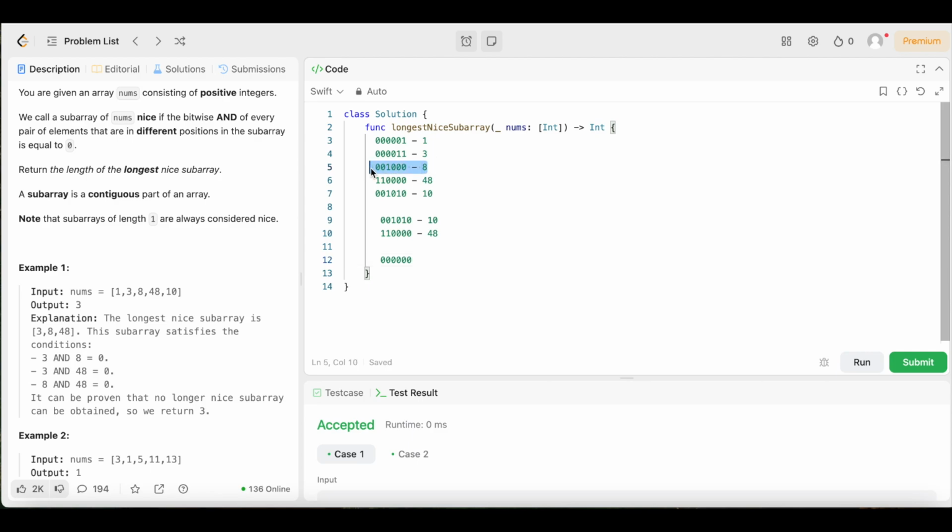So let's see if we put the 8 right here. 10 is not going to work with the 8, because as you can see right here, it would go 0, 0, that'd be 0, 0, 0. But right here, we have 1 and 1. So we put a 1, then 0, 0, 0, 0. I mean 1, 0, then 0, 0. But as you can see, it's not 0 because we have these 1s right here. So 10 and 8 doesn't work. And also 10 and 3 doesn't work either, right? So we tried 10 and 3. That wouldn't work either.